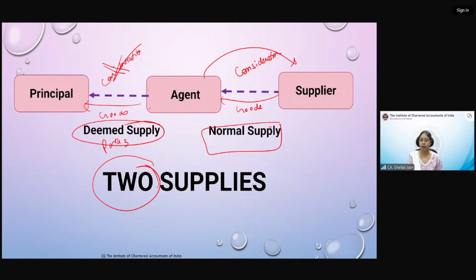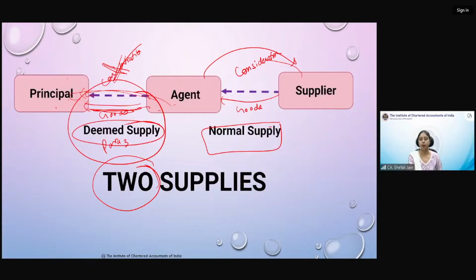यहाँ पर जो transaction की हम बात, ये जो deemed supply की हम बात कर रहे हैं, this deemed supply is when agent is transferring goods to principal, and principal is not giving any consideration for that. Consideration is being given by the supplier. So this transaction is only with respect to goods. No consideration is involved.